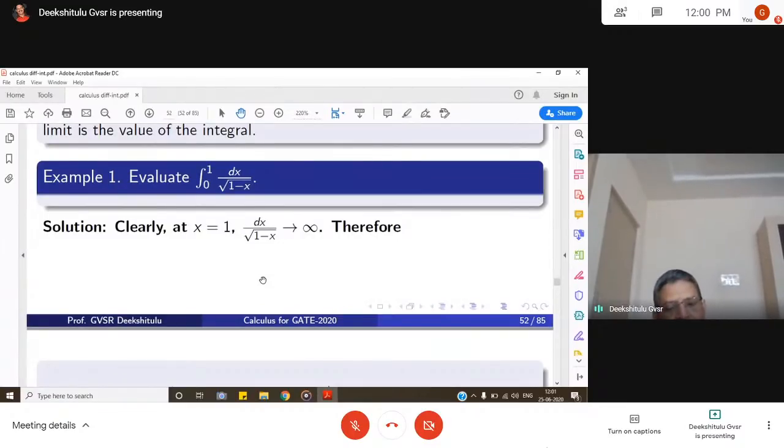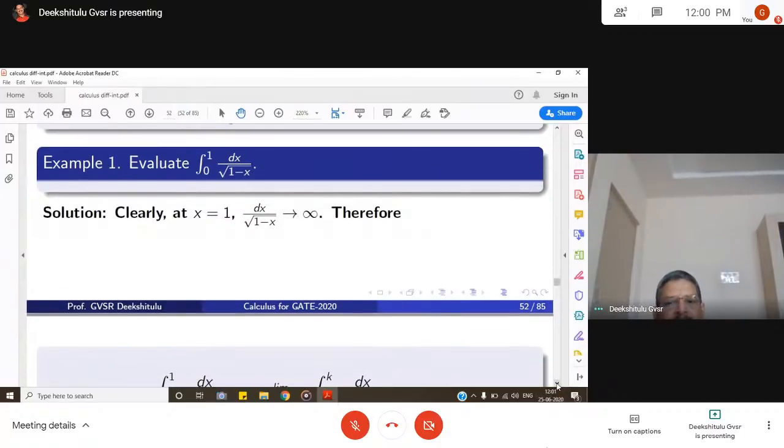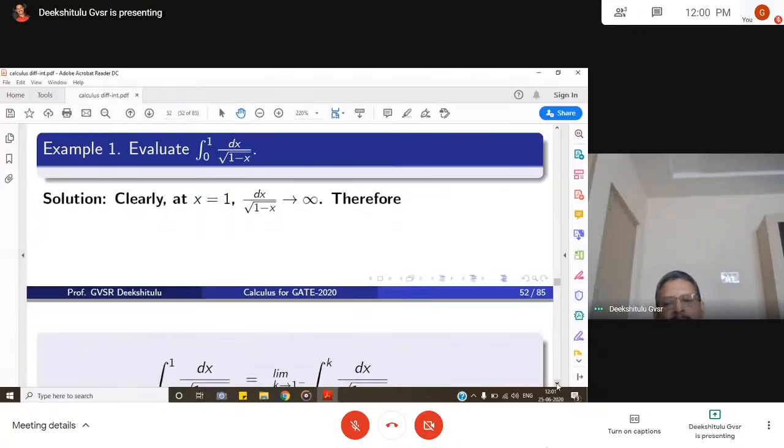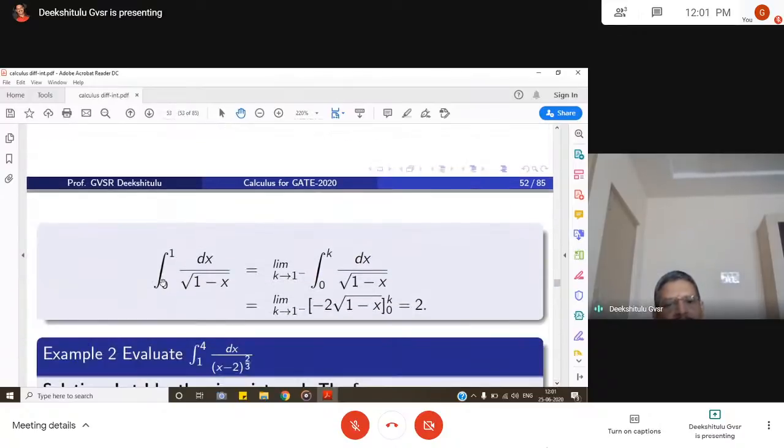What happens at x is equal to 1? When x is equal to 1, the function goes to infinity. So that is an issue here. The function has a discontinuity at x is equal to 1, or goes to infinity at x is equal to 1. Therefore, we slightly modify the limits. We write integral 0 to 1 as limit, with k smaller than 1. So we write 0 to k and k goes to 1 minus.